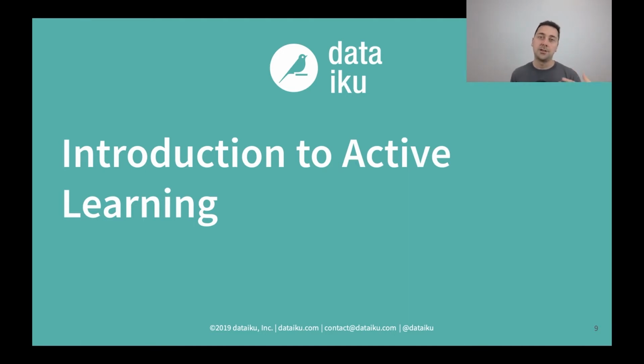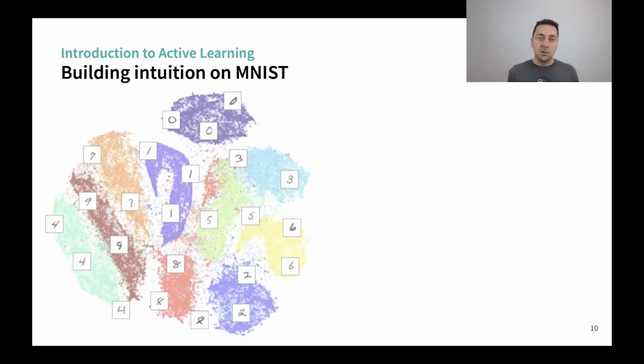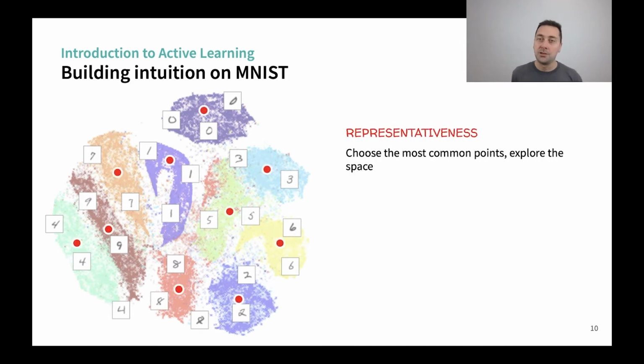So for us to be all on the same level about active learning, I will present the basics. First, the intuition. On the left, you can see the MNIST dataset, which is a very famous one. It's a TSNE representation. Of course, in active learning, we would have no label. So the first thing to do is to look at the most representative samples. This will be our first queries. And for that, we can look at density or use a clustering method to find the ones that are the most typical in the space.